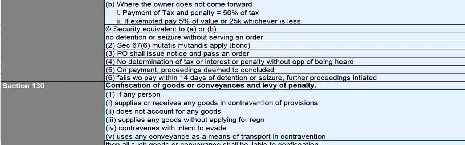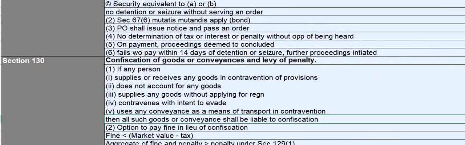Section 130 deals with confiscation of goods or conveyances and levy of penalty. If any person supplies or receives any goods in contravention of provisions, if he does not account for any goods, if he supplies any goods without applying for registration, if he is contravening with an intention to evade the taxes, if he uses any conveyance as a means of transport in contravention, then all such goods or conveyances shall be liable to confiscation. Option to pay fine in lieu of confiscation.